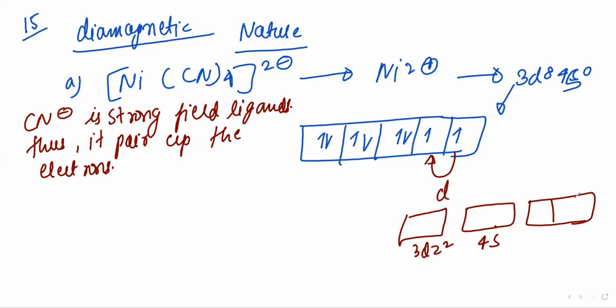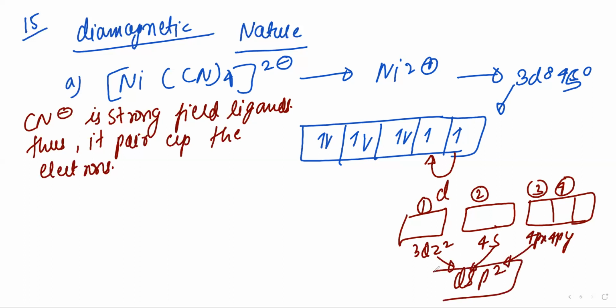Next is p orbitals, so this will be 4px, 4py. So total 4 ligands are there, so one will be coming here, 2, 3, 4. So with 4 ligands, the hybridization will be dsp2. 1d is used here, 1s is used and 2p are used. So its hybridization will be dsp2.